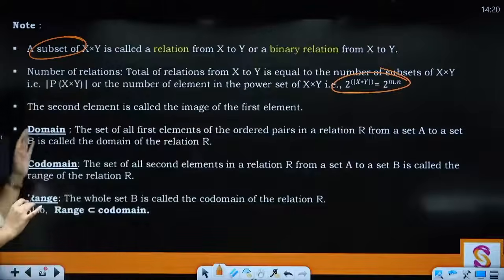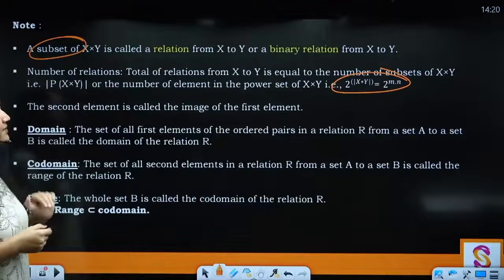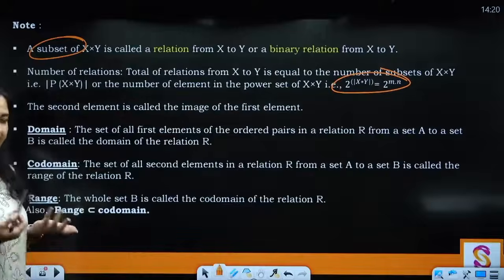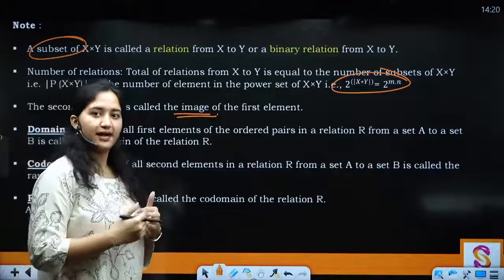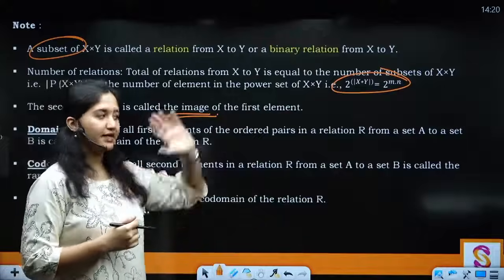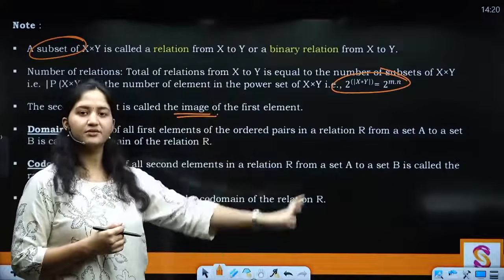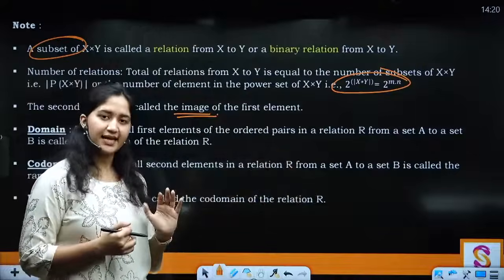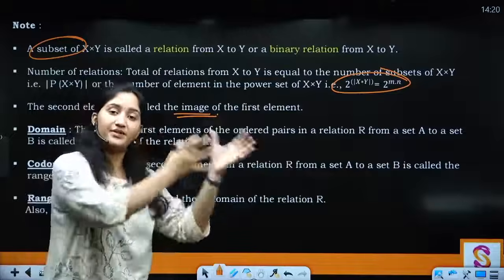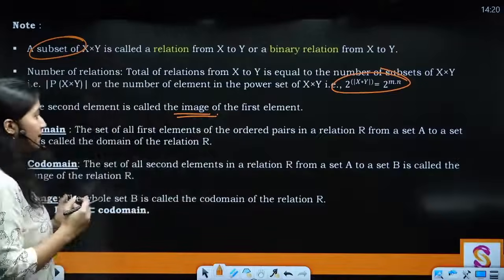Not very important. Moving on. The second element is called the image of the first element. What is an image? When you stand and look at yourself in the mirror, that particular thing is known as your image. So you are relating yourself to it. Exactly like that, the image of the first element is present in the second element or second set.